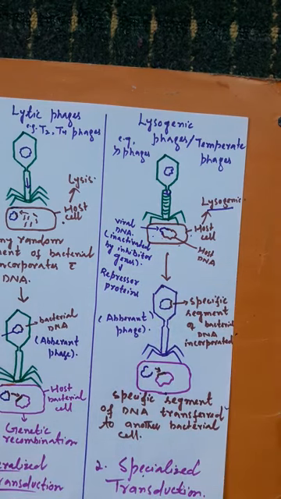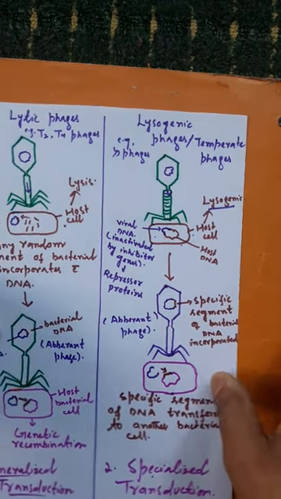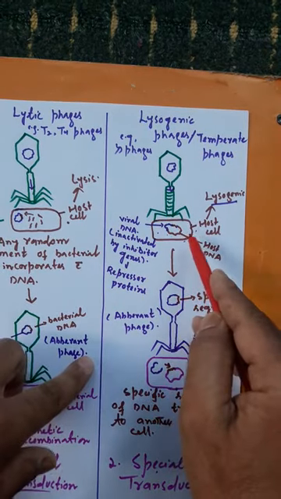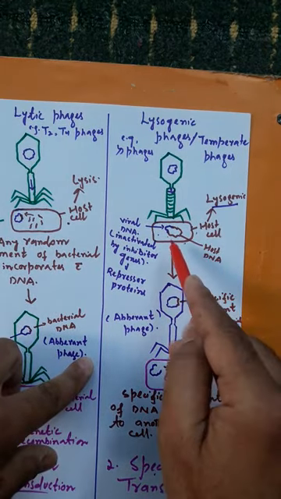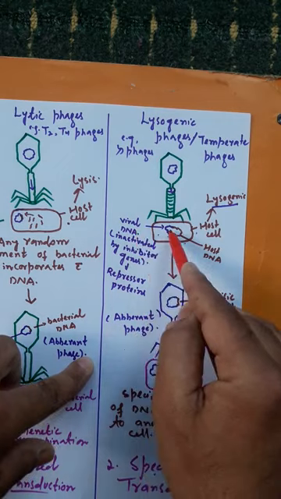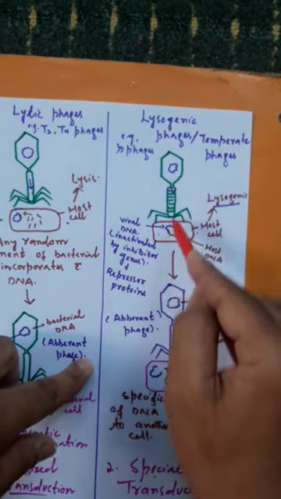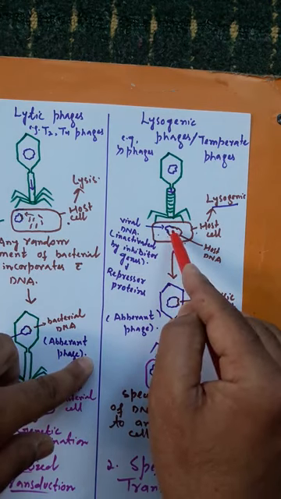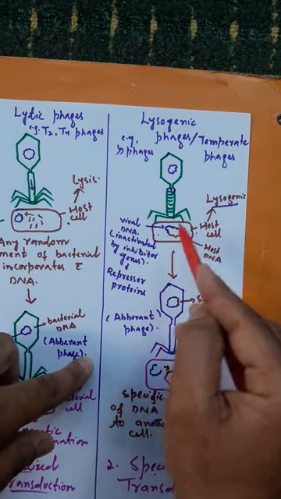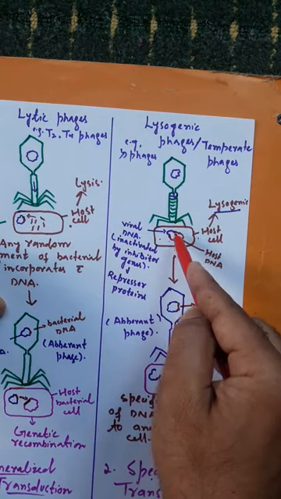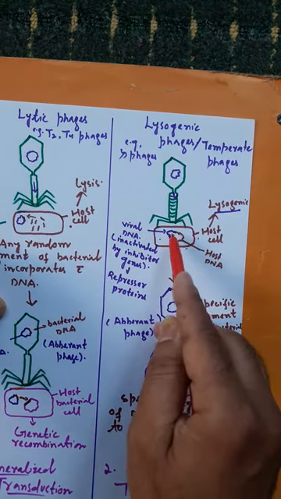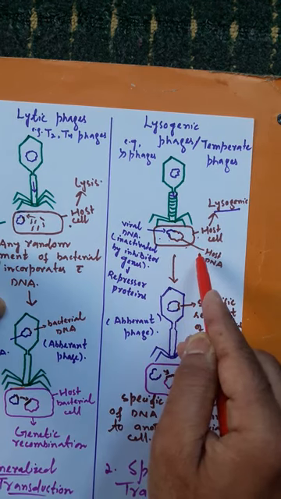But here, see what the point is. Sometimes this may happen. This is a lysogenic bacterial cell, and here the viral DNA of the lysogenic phage has got activated. When this viral DNA is activated due to some circumstances, it gets detached from the host bacterial cell.